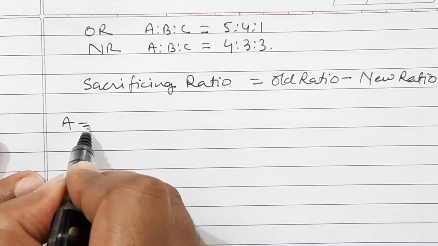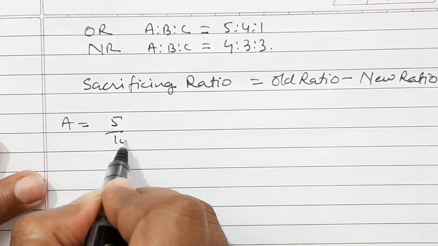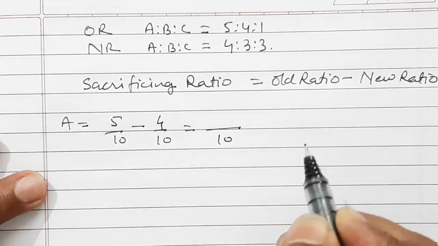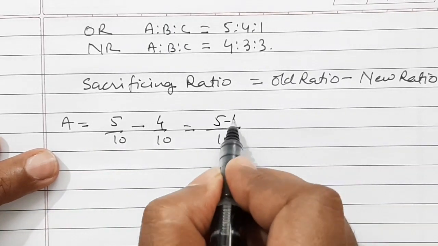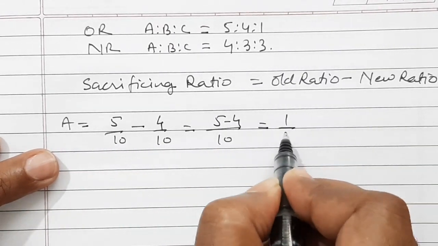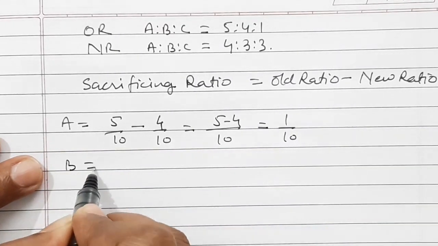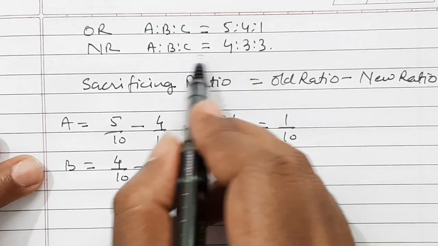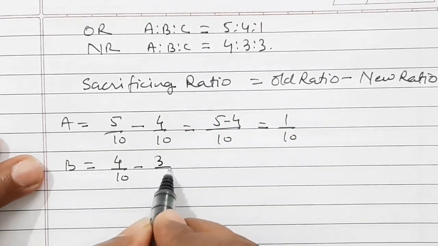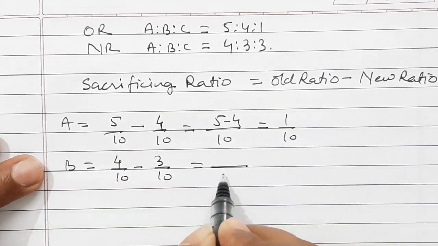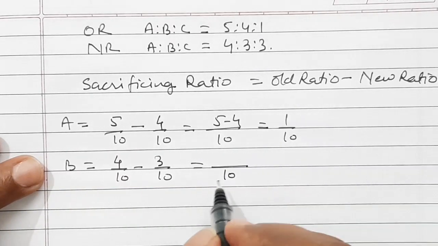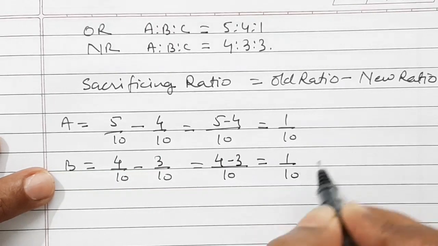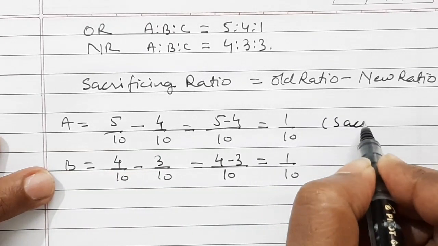For A, old ratio is 5 by 10 minus new ratio is 4 by 10. So denominator will be 10 and 5 minus 4 is equal to 1 by 10. And for B, old ratio is 4 by 10, and new ratio is 3 by 10. So LCM in the denominator is 10 and in the numerator 4 minus 3, that is equal to 1 by 10. So they both have sacrificed.